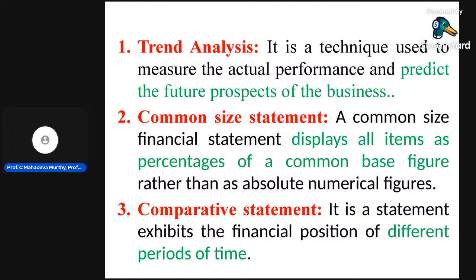Okay. Then third one, comparative statement. It is a statement exhibiting the financial position of different periods of time. Year 18 compared with the next year: 18 to 19, 19 to 20, or a 5 years comparison. What is the percentage of comparative statement? If we compare that, then only we can find where we lack knowledge or where we fail to accomplish the work effectively and efficiently. Comparative statement means different periods. For example, for 2018, what is the financial position, liability position or sales position, and everything.